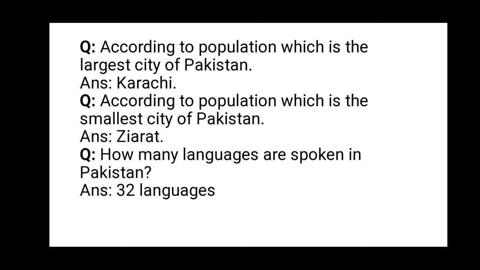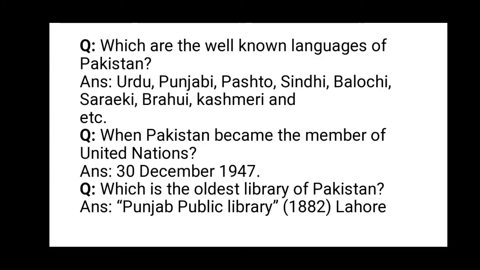How many languages are spoken in Pakistan? 32. Which are the well-known languages of Pakistan? Urdu, Punjabi, Pashto, Sindhi, Balochi, Saraiki, Brahui, Kashmiri. When did Pakistan become a member of the United Nations? 30 December 1947. Which is the oldest library of Pakistan? Punjab Public Library, 1882, Lahore.